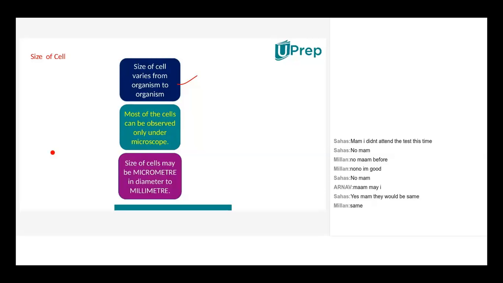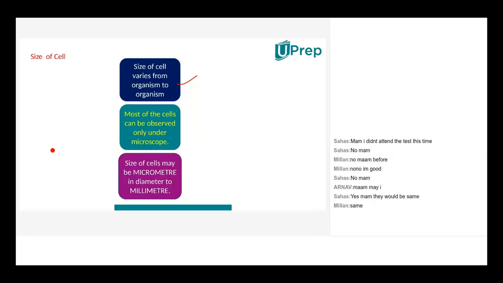See, when you take any organism, whether it's a bacteria, where you'll find only one cell, or you take an elephant, a huge animal, or blue whale, the biggest animal on the earth. Whatever organism you take, the size of cell will not vary. But in terms of the cell structural aspect, yes, number of cells will vary.